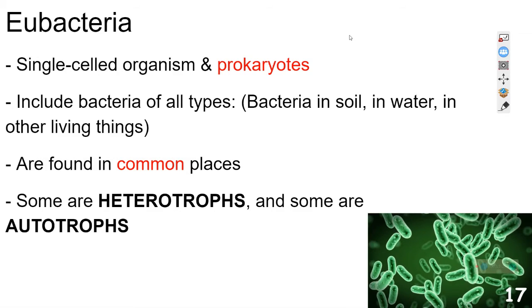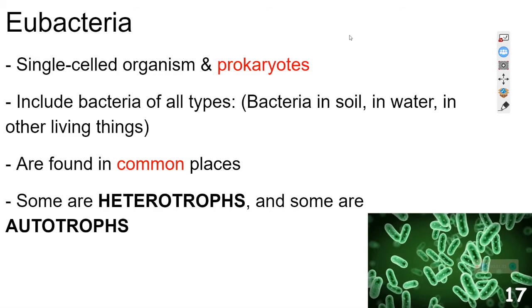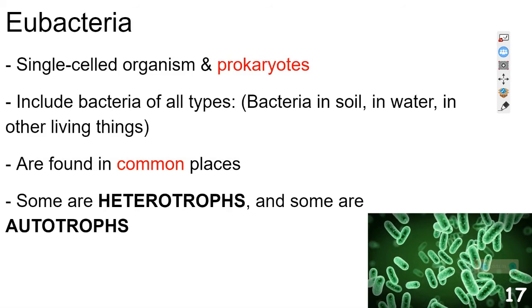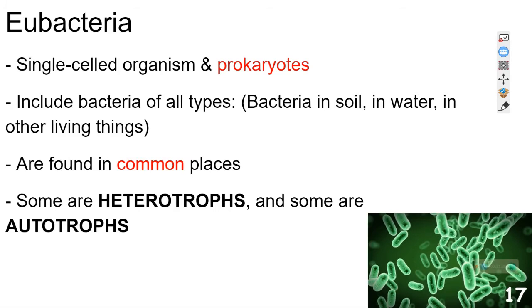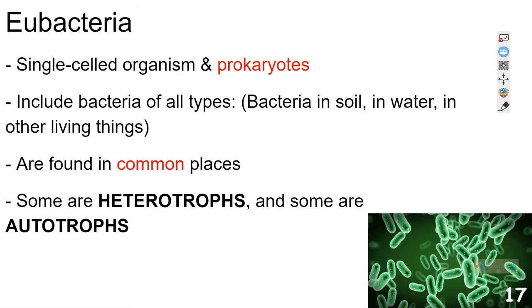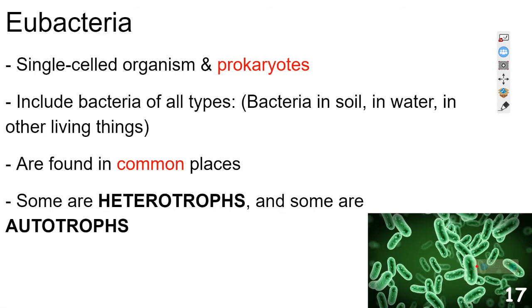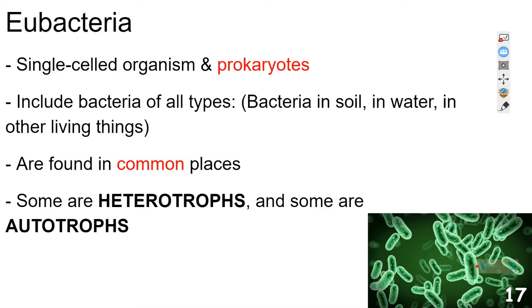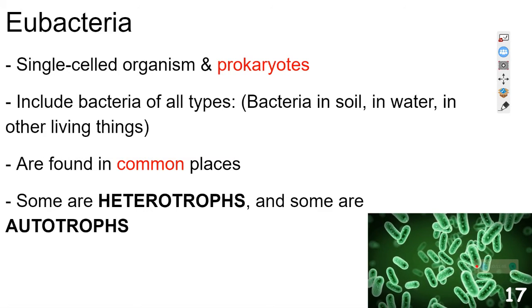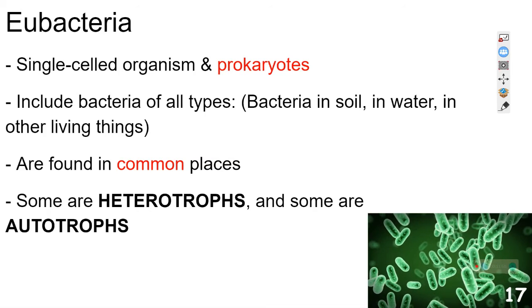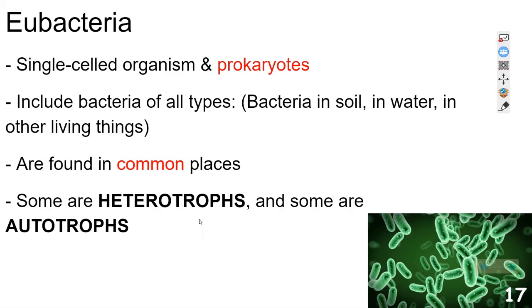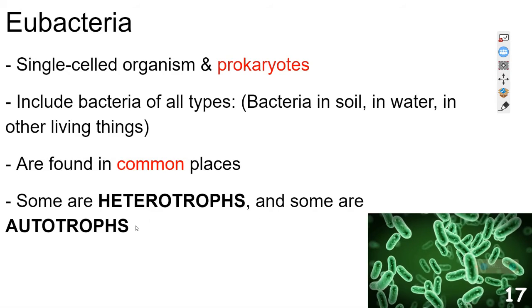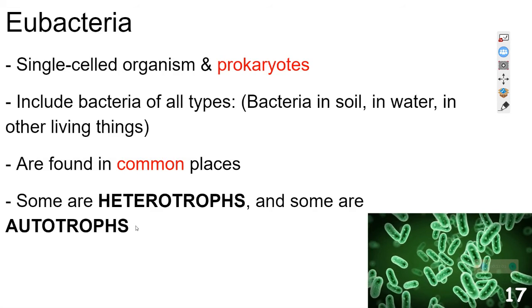These include many, many different types of bacteria, but they're going to be found in common places: bacteria in your soil, bacteria in the water, bacteria that live inside of your guts, on your skin, in your hair, anywhere where it's common and not super extreme, you'll find these bacteria. And again, some are heterotrophs and some are autotrophs, depending on the type of bacteria.